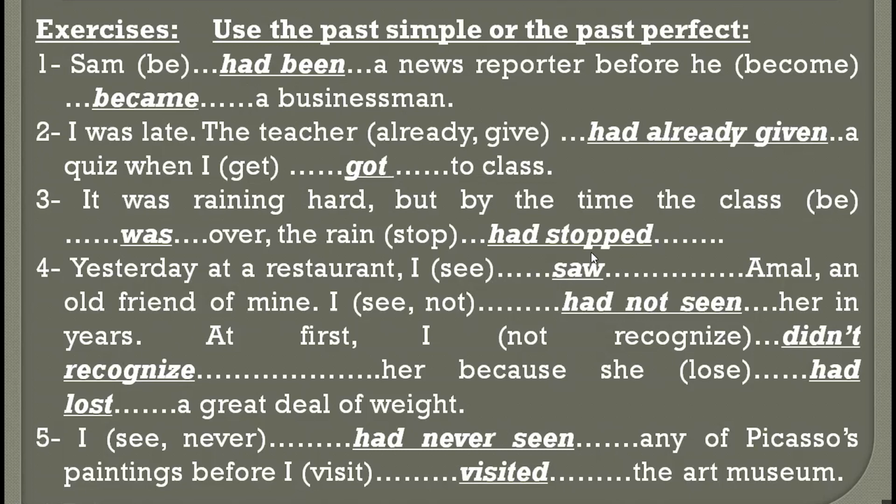Yesterday at a restaurant, I saw Aman, an old friend of mine. This is one sentence, one action. Use the past simple. It's one action. I hadn't seen her in years. Oh, before this one action, there was another action, which is not seeing her in years. So use the past perfect here in this situation.